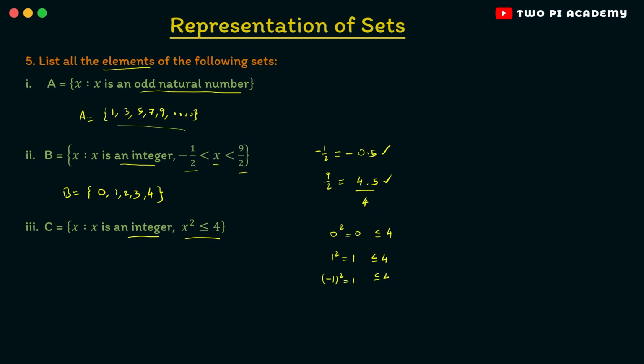And then we have 2 squared, which is 4, less than or equal to 4, clearly. And finally minus 2 squared, which is also 4. So all of these are the numbers in our set. So let us write them in order: minus 2, minus 1, 0, 1, and 2. So these are the elements in the set capital C.